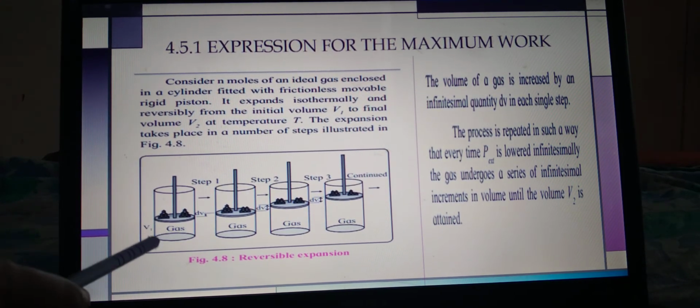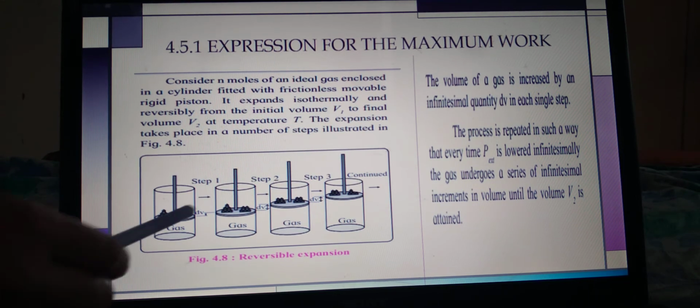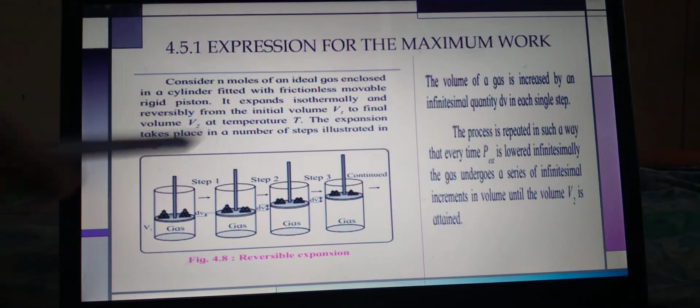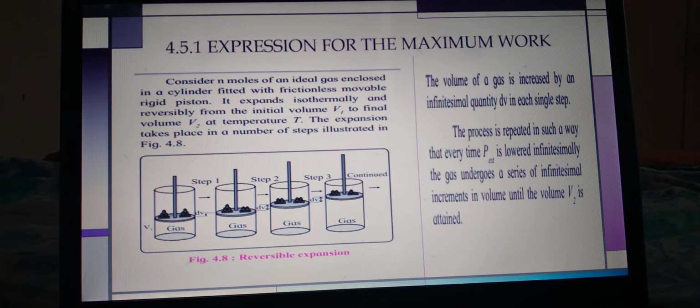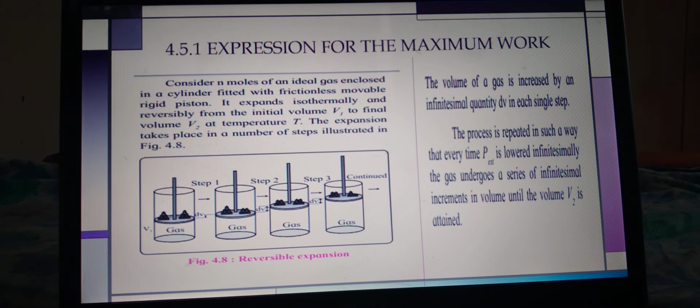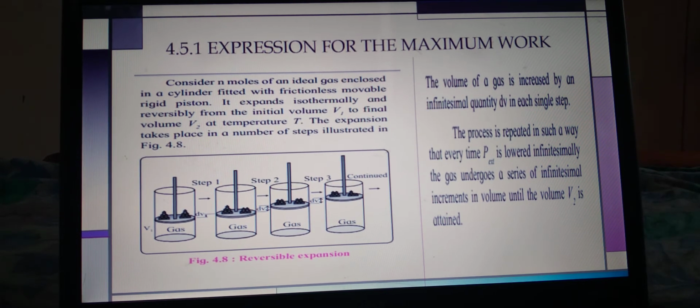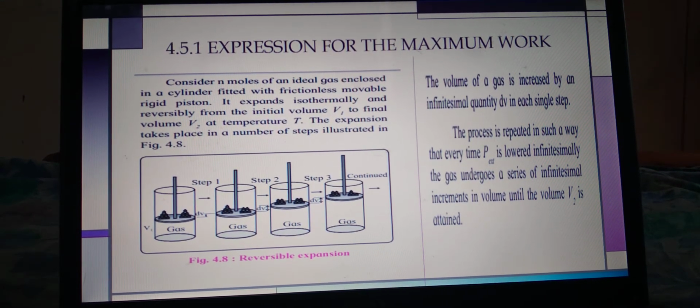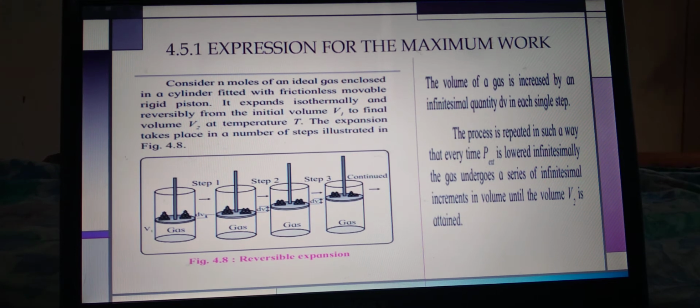Is it clear? So this is the volume, and it gets increased by a number of steps. These steps are continuous, and they can be explained in the expression for maximum work. So what actually happens during each step? The external pressure, P external, is made infinitesimally smaller than the pressure of the gas by gradually removing some mass from the piston, and the gas will therefore expand slowly.